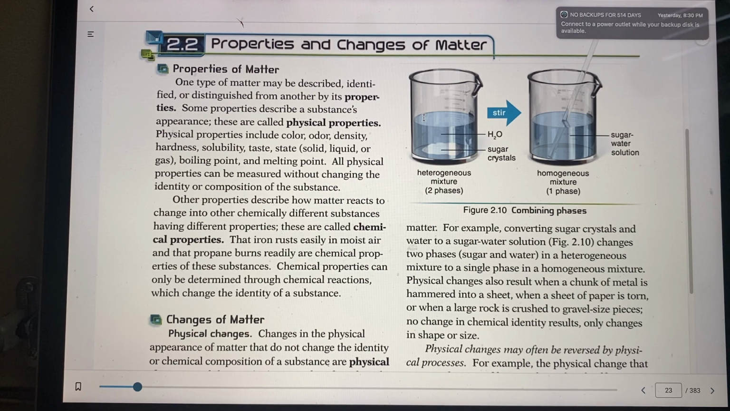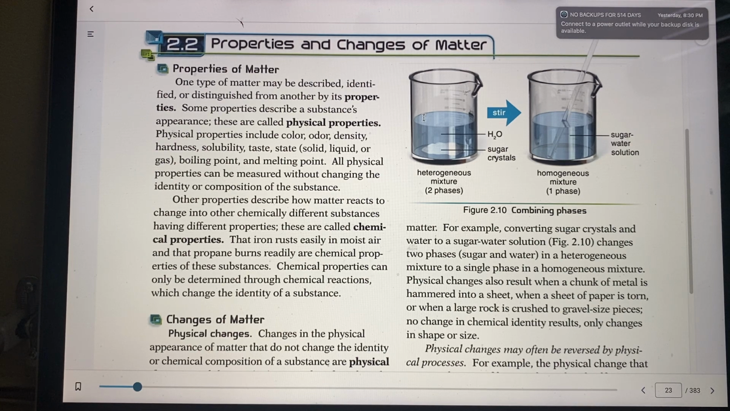And then we have chemical properties, and they are reactions that happen that change the substance into a totally different substance, like iron rusting or propane burning. Chemical properties can be determined through chemical reactions. So two different things: physical properties and chemical properties.